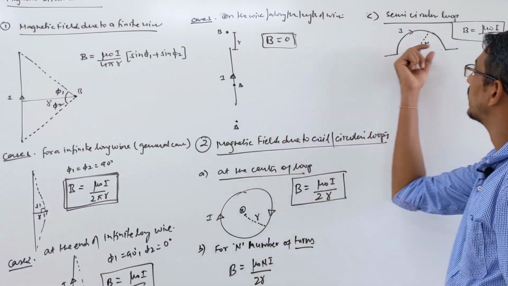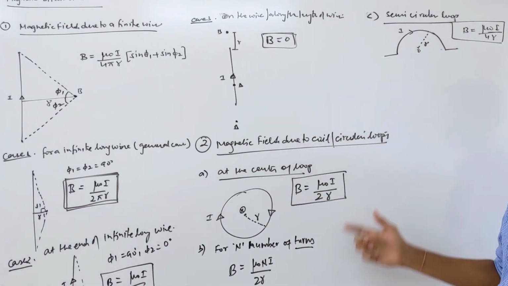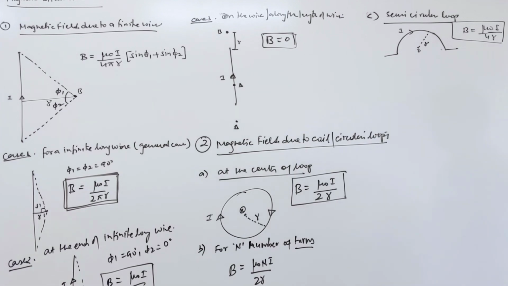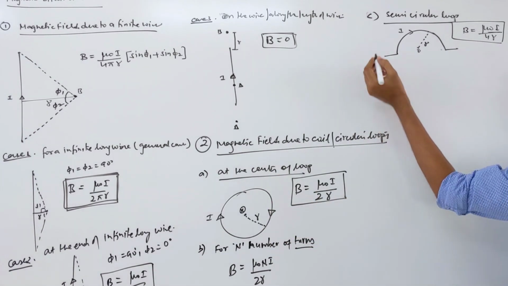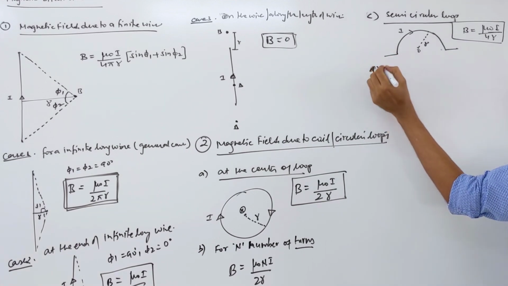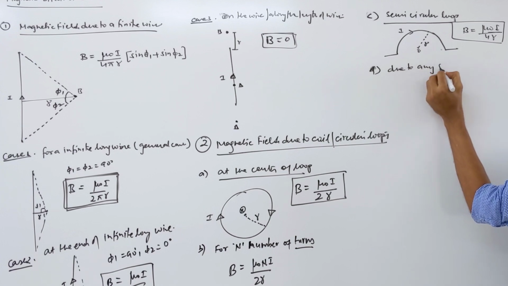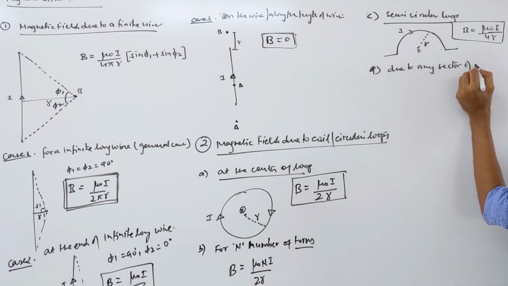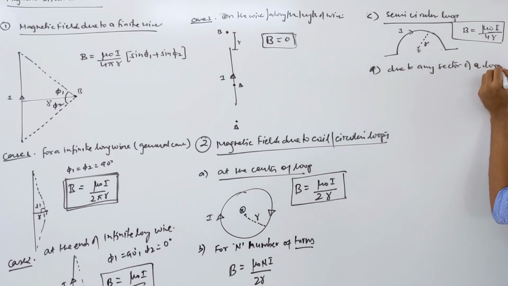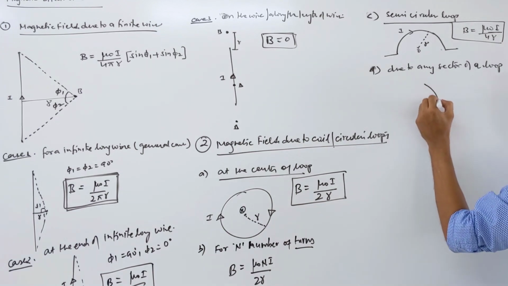So this is due to a semicircular loop, but they can give any sector here, right? Any part of this circular loop they can give and ask you, okay? So let's see the general case here. Due to any sector of a loop, suppose this is given to you,